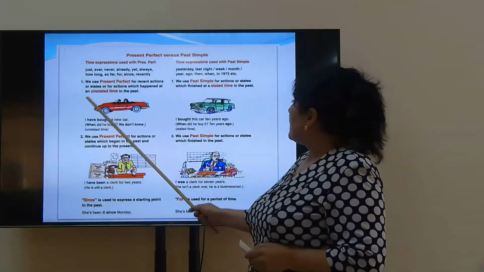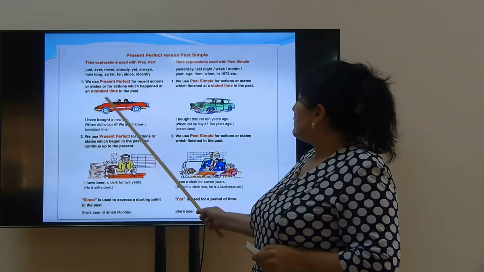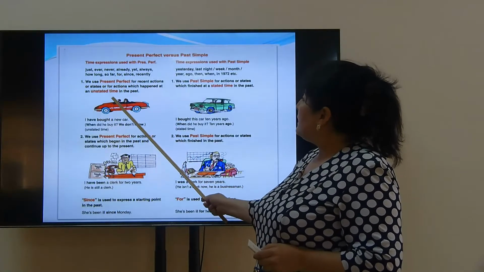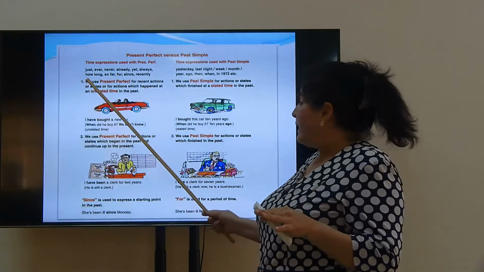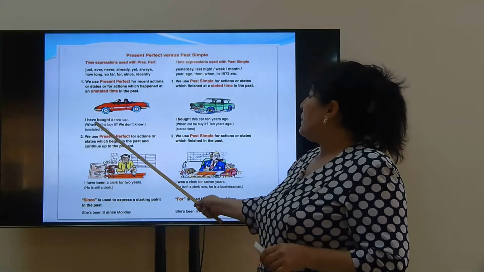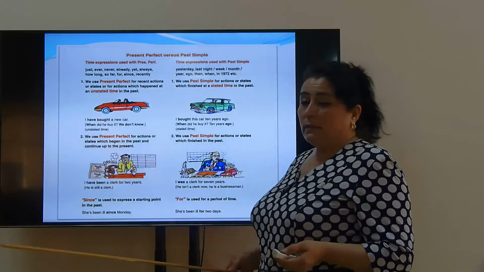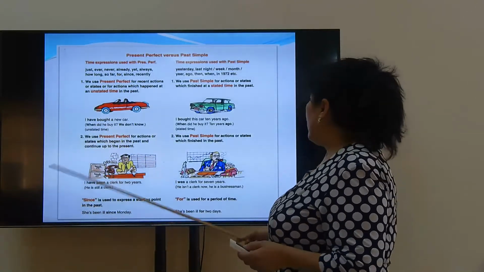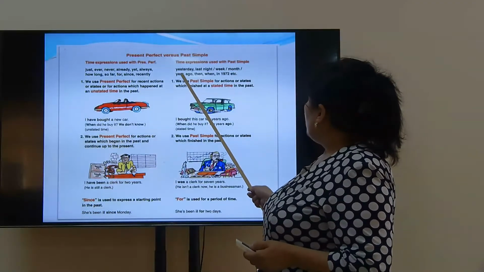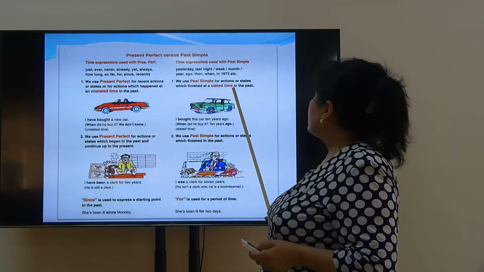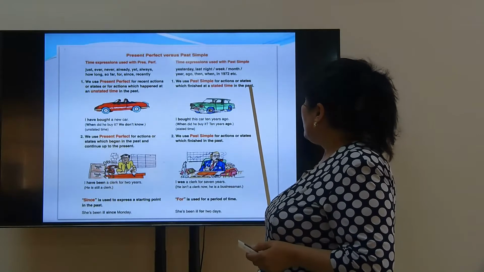And the actions. We use present perfect for recent actions or states, or for actions which happened at an unstated time in the past. For example, I have bought a new car. So when did he buy it? We don't know. It is an unstated time. We use past simple for actions or states which finished at a stated time in the past.